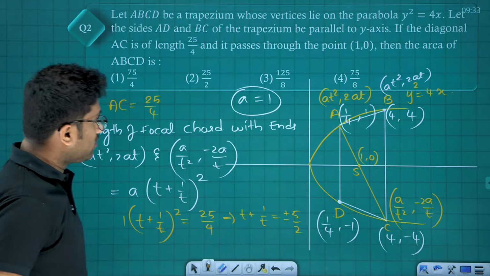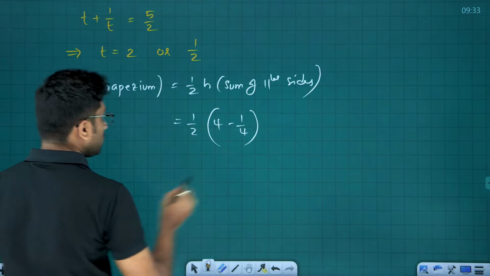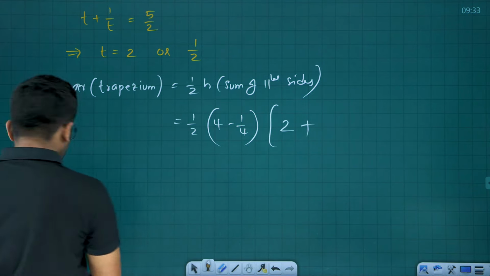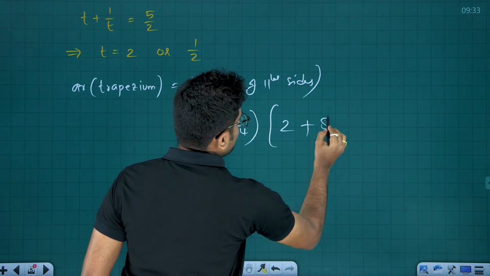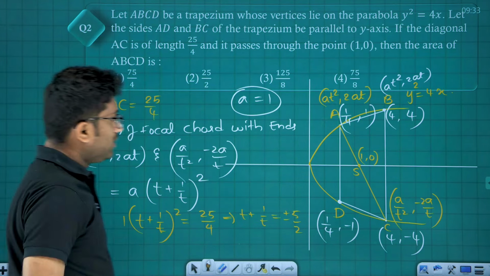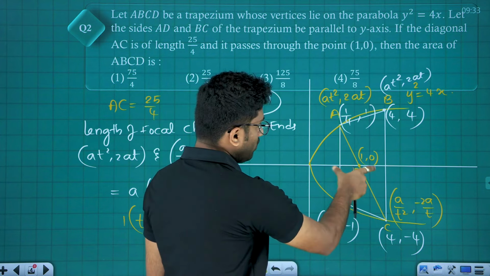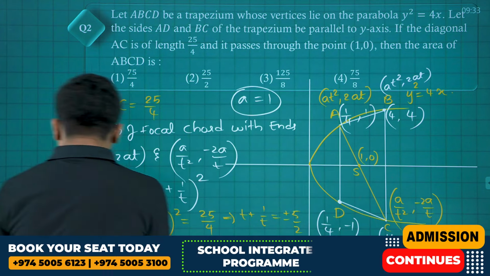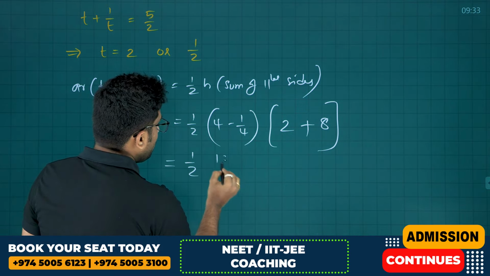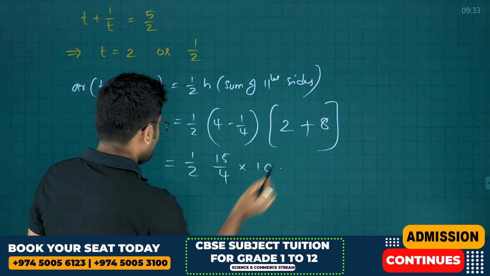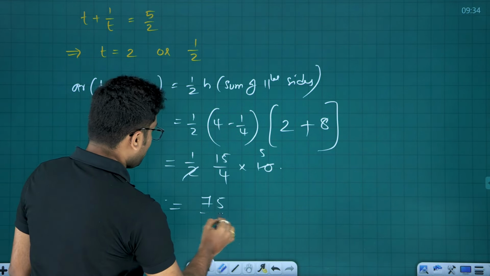And sum of the parallel sides we need. Sum of the parallel sides is from minus 1 to 1, which is 2. One length is 2, plus another parallel side is from 4 to minus 4, which is 8. Correct, right? Half into h into sum, where h is 4 minus 1 by 4 will be the height. Now that becomes 1 by 2 into 16 minus 1, 15 by 4 into 10. So finally 2 ones, 2 fives, 15 fives are 75 divided by 4.